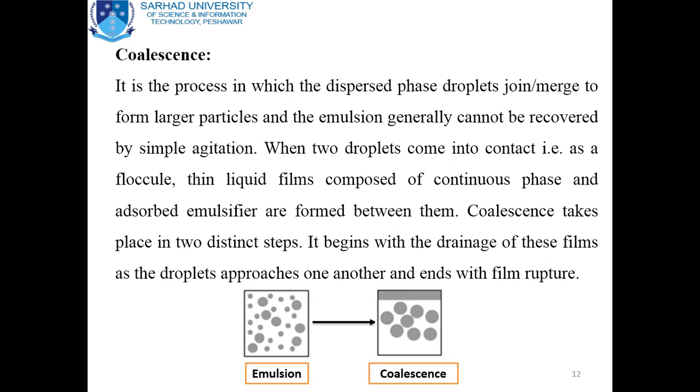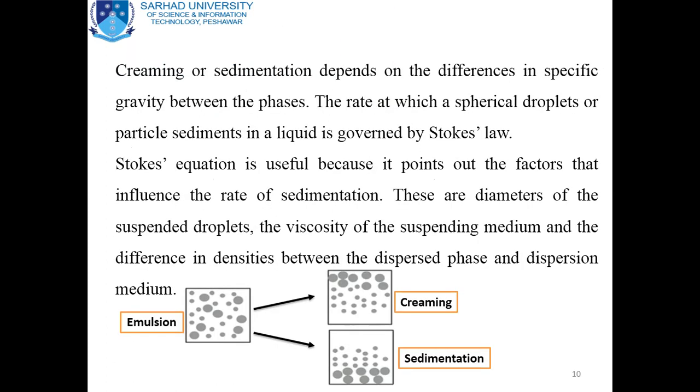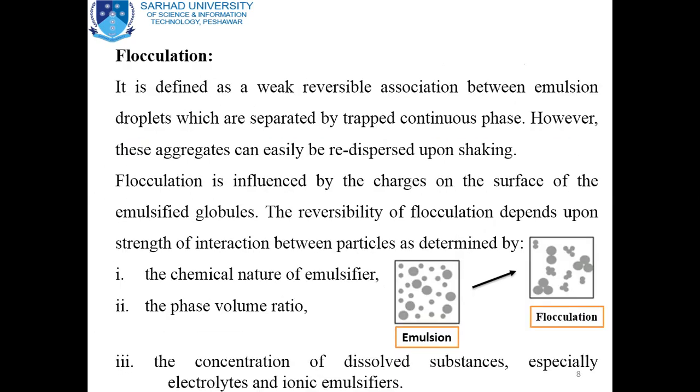In the previous symptom of instability, flocculation, we studied that it can be recovered by mild shaking.